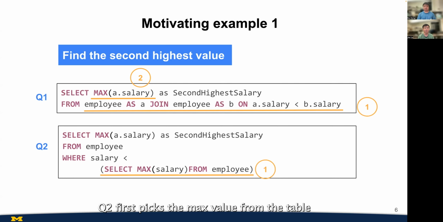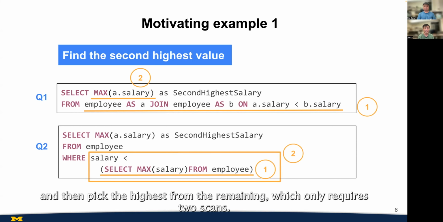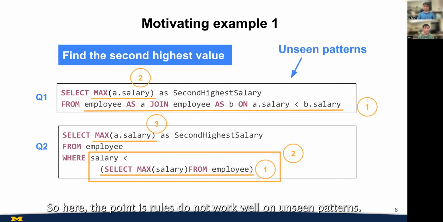Q2 first picks the max value from the table, and then uses it as a filter predicate, and then picks the highest from the remaining, which only requires 2 scans. Unfortunately, no existing rewrite rules can transform Q1 into Q2, though Q2 is more than 100 times faster than Q1. So here the point is, rules do not work well for unseen patterns. We cannot design rules for query patterns we haven't seen. We never know what slow queries written by users look like.